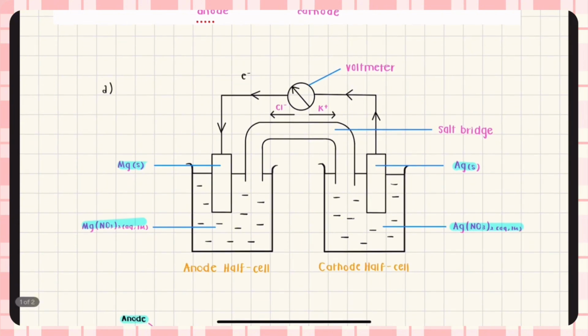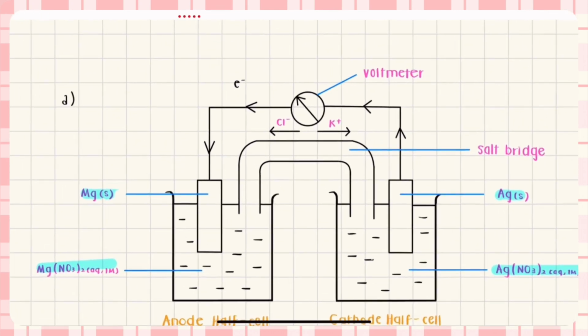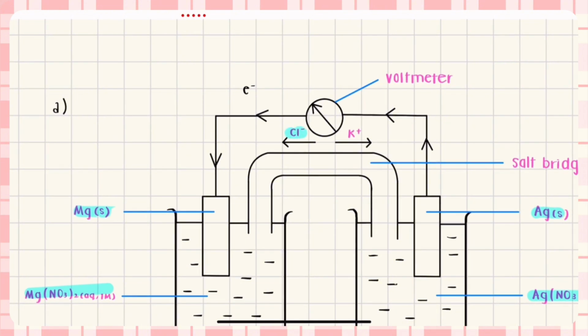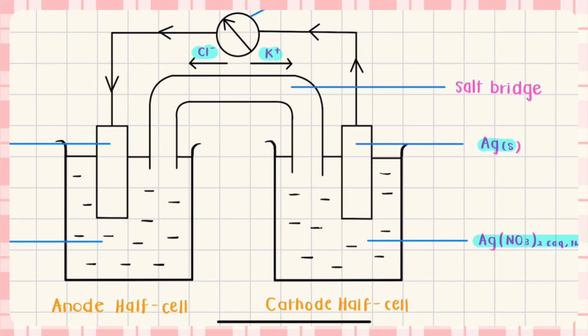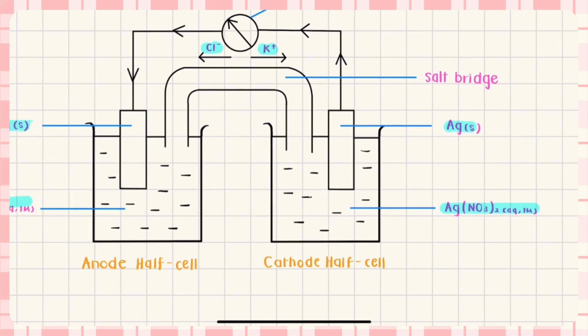The salt bridge contains a salt, for example, KCl. KCl will dissociate into its ions, which are K+ and Cl-. So the Cl- would move towards the anode to balance the positive charge accumulating there due to Mg2+ ions entering the solution, while the K+ would move towards the cathode to balance the negative charge due to Ag+ ions being reduced and leaving the solution.